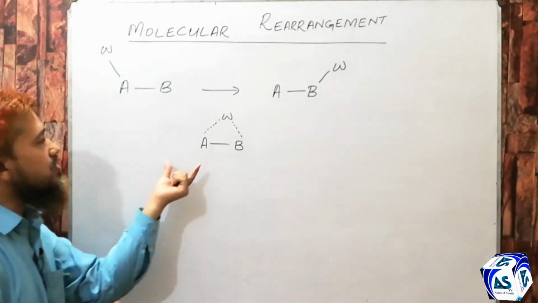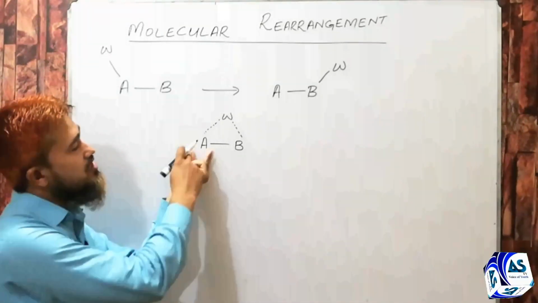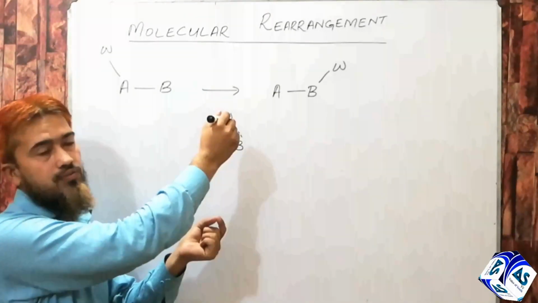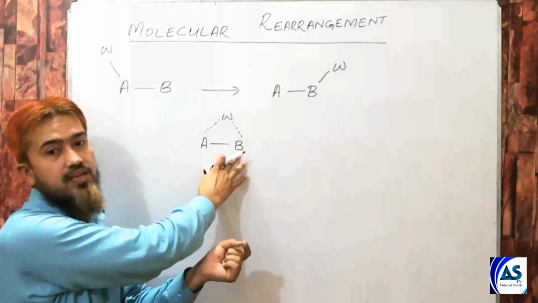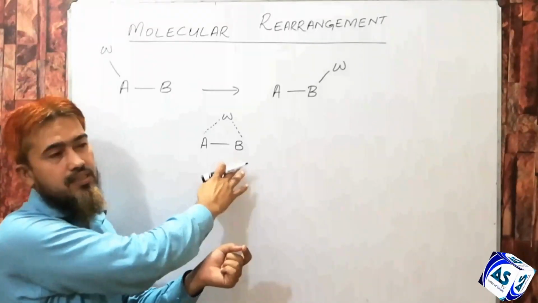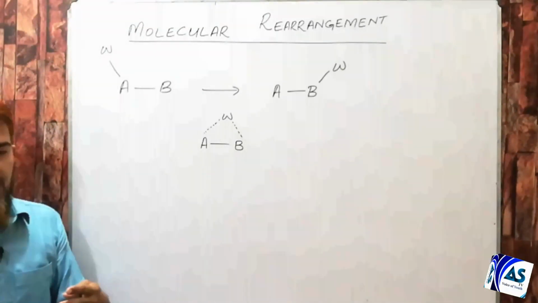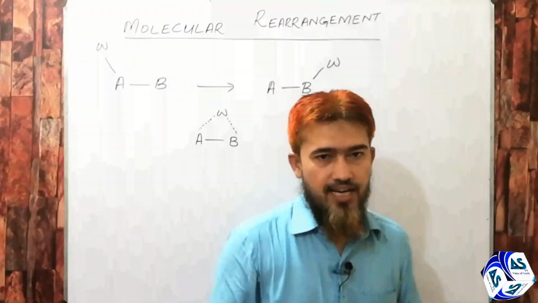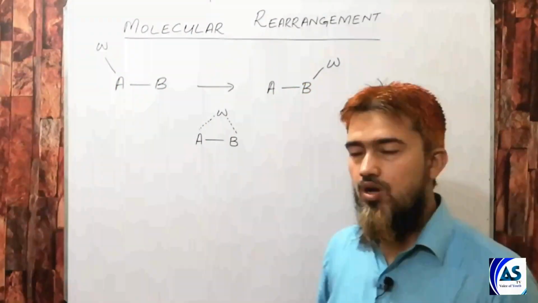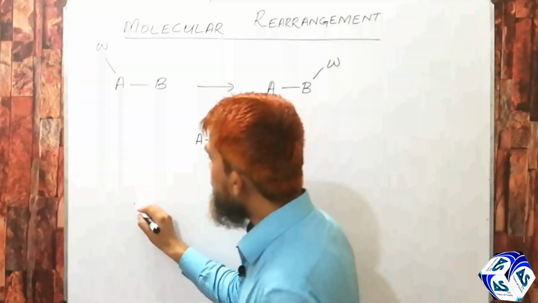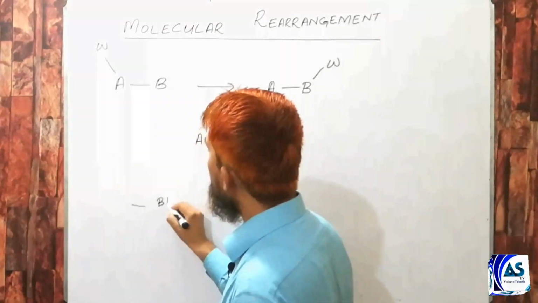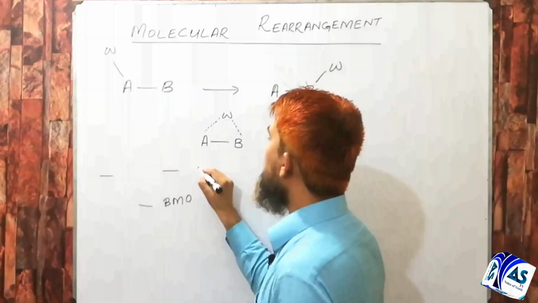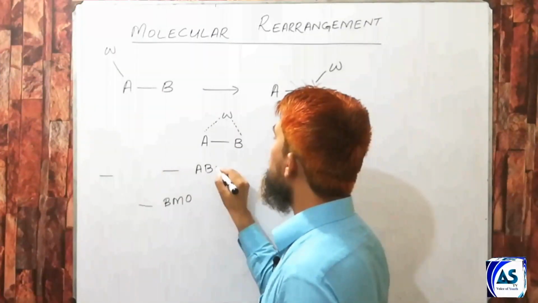So, orbital associated with atom A is involved, orbital associated with atom W is involved, and the orbital associated to atom B is involved. There are three total orbitals which are combined together, and they will give rise a set of three new molecular orbitals. Among them, one will be the bonding molecular orbital, and two will be the anti-bonding molecular orbitals.